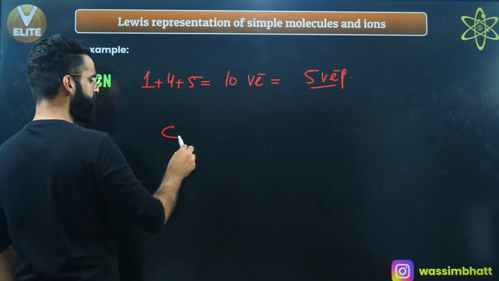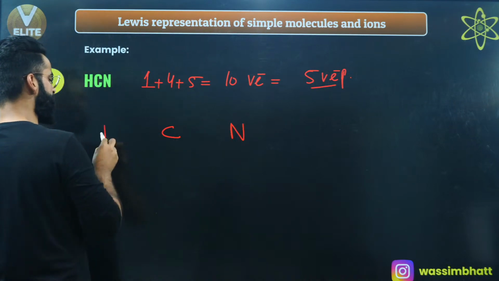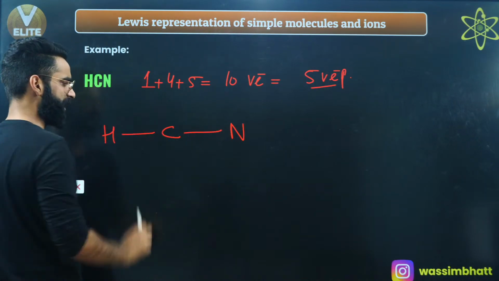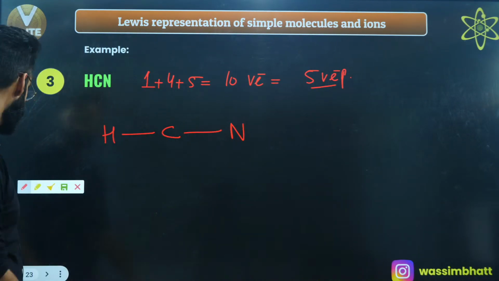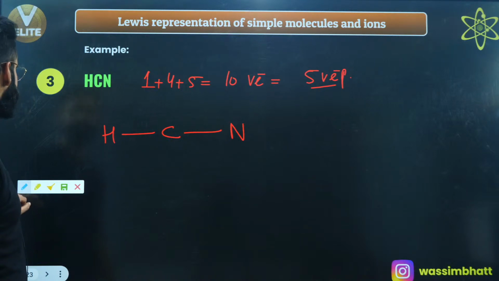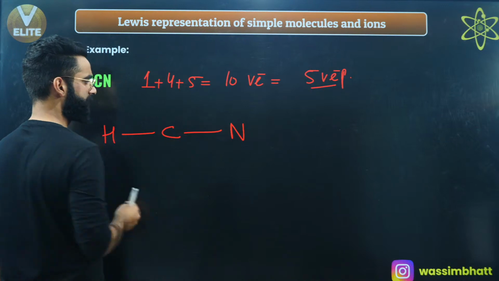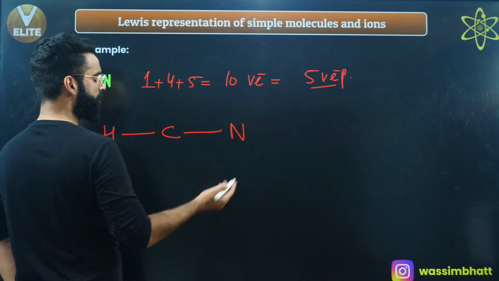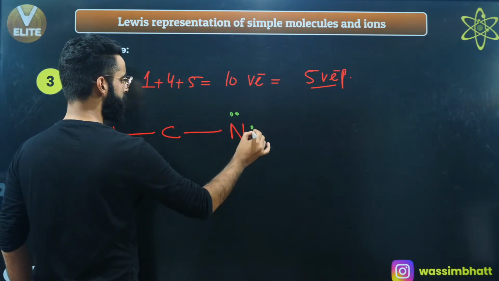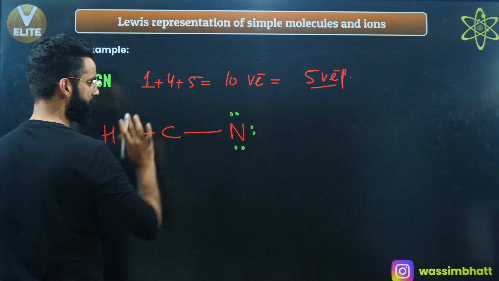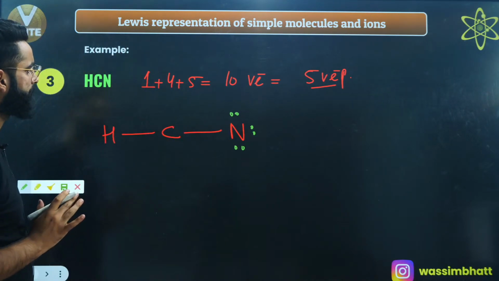Let me keep carbon over here, nitrogen over here, and hydrogen over here. Let me put a single bond in between each. So how many electron pairs did I have? I had 5 electron pairs. Out of 5, I've used 1, 2. So 3 are left. Now fill the octet of the more electronegative element. 1, 2, 3, 4, 5, 6, 7, 8. The octet is completed, right? Okay.